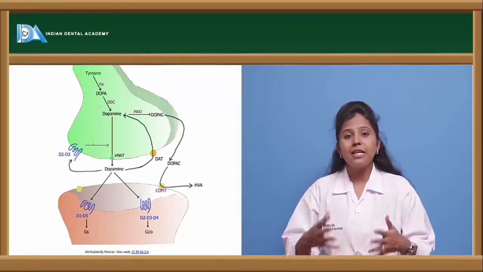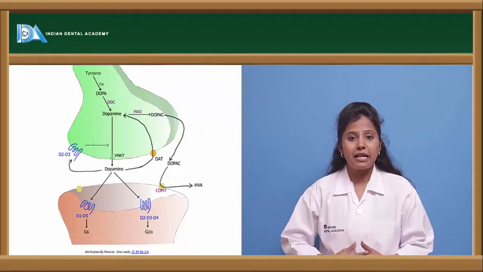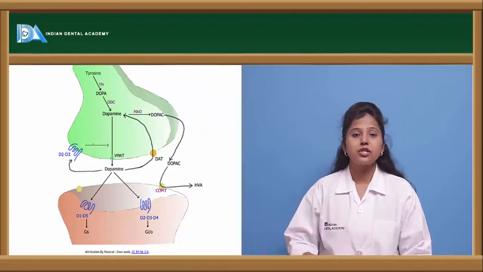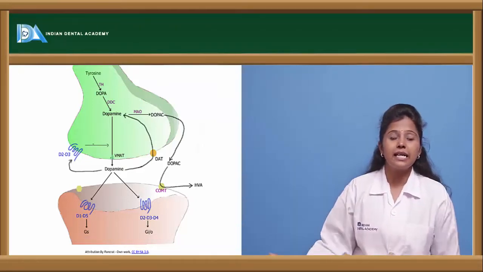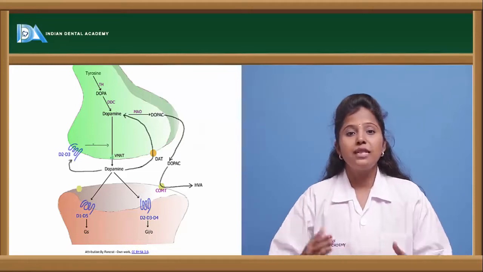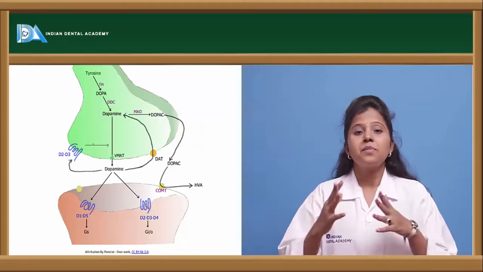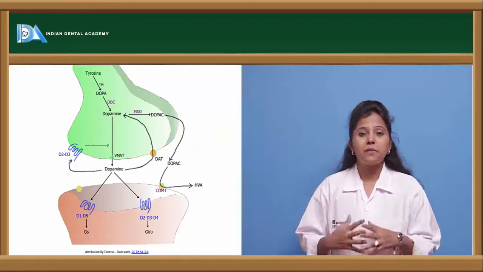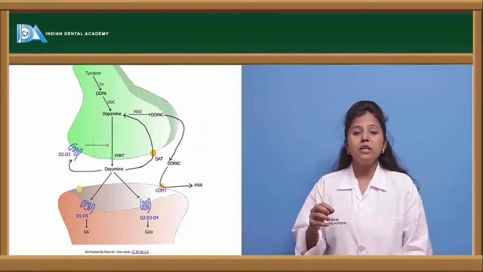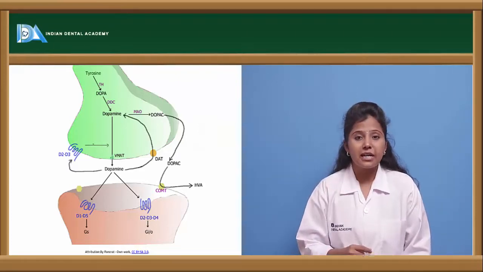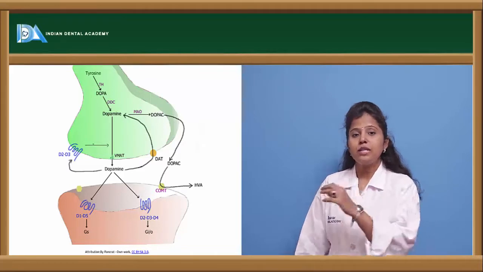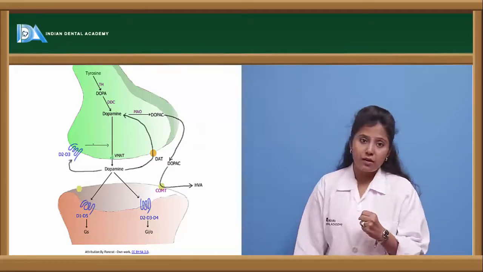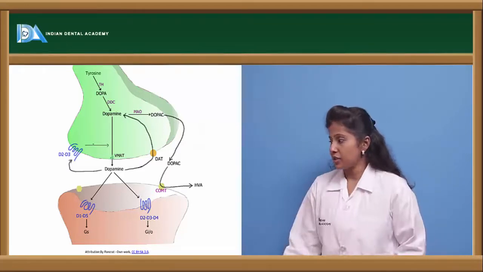If there are decreased cyclic AMP levels, it causes vasoconstriction, increased heart rate, and increased contractility. So the effect of cyclic AMP is determined by this G-protein coupled type of receptor. Dopaminergic receptors are GPCR kind of receptors. When dopamine binds to the particular receptors, it exerts its actions.